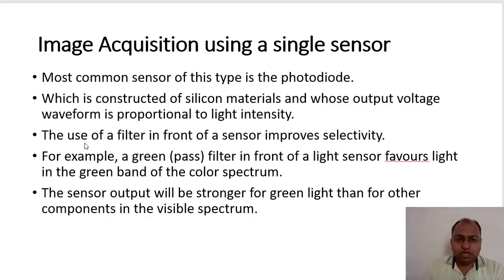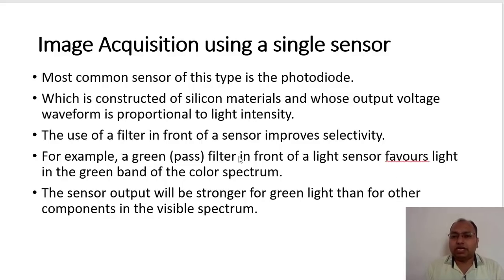The use of a filter in front of the sensor improves selectivity, selectivity in the sense of color or wavelength. Remember that the filter improves the selectivity of a color or wavelength of that particular color. Is that fine? For example, a green pass filter. If only the green light we want, in that case we can go for a green filter.